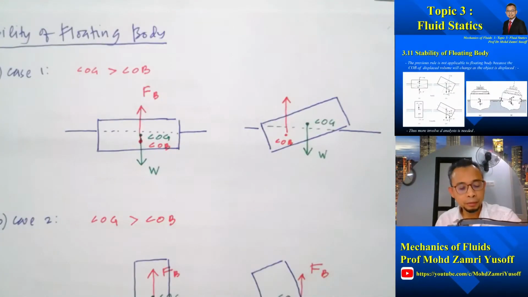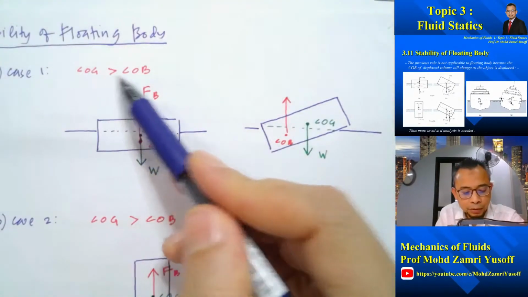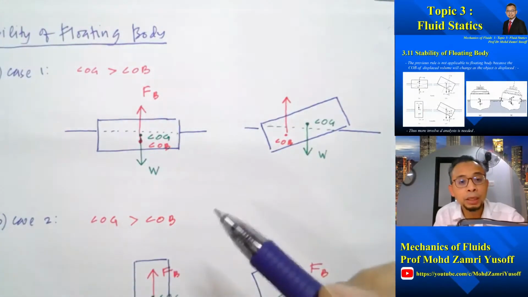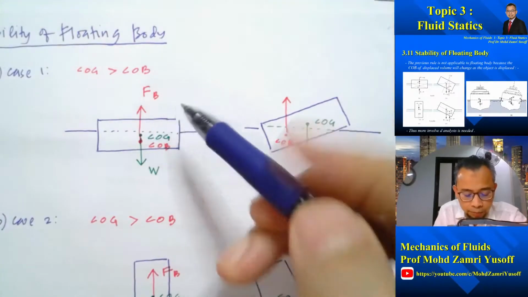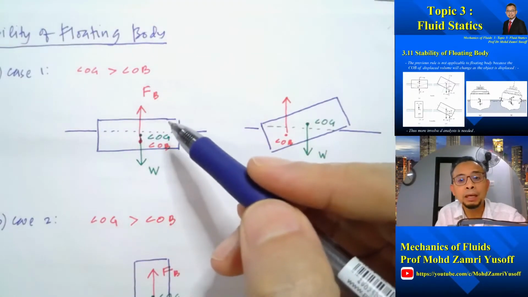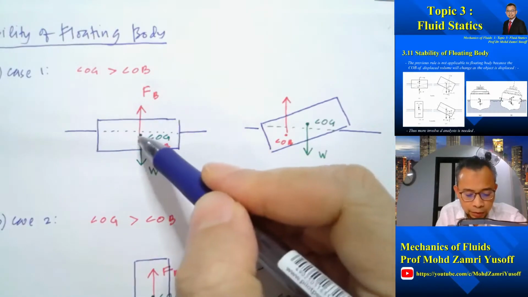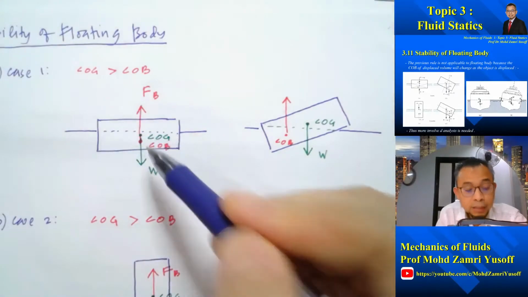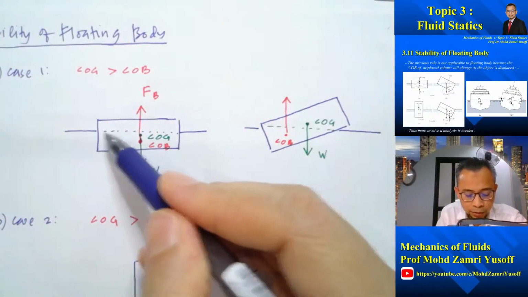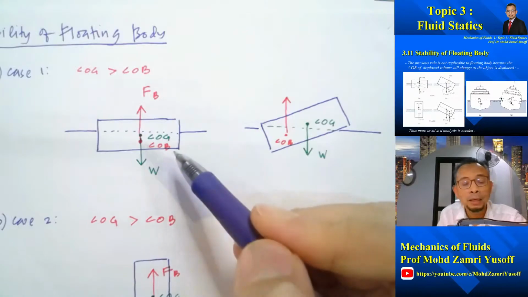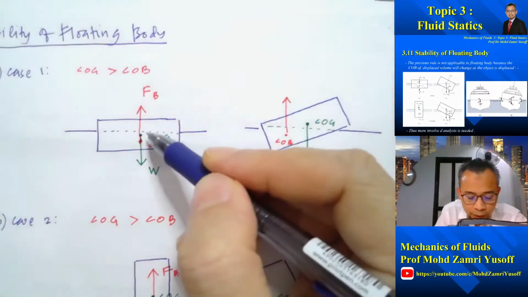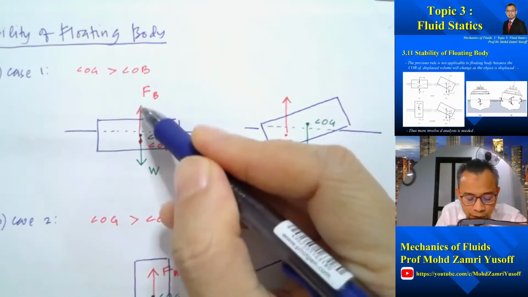So the first example is as shown in this diagram here. So here we have center of gravity above center of buoyancy. So we have a body which is floating in water. The weight will be acting at the centroid of the body, so in the middle, downward. And then the buoyancy force will be acting slightly below because the volume which is immersed is lesser than the total volume of the body. So the buoyancy force will be acting at the center of buoyancy upward.